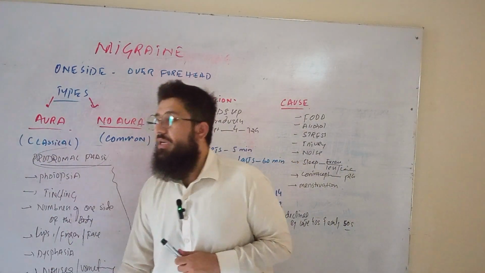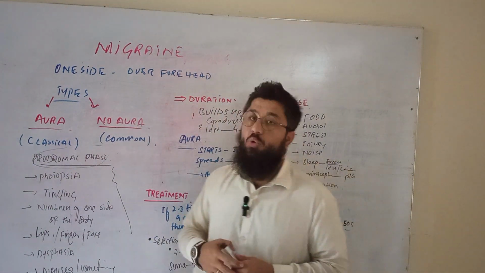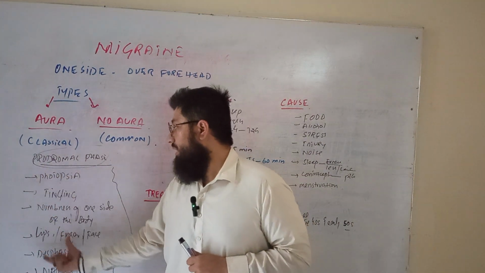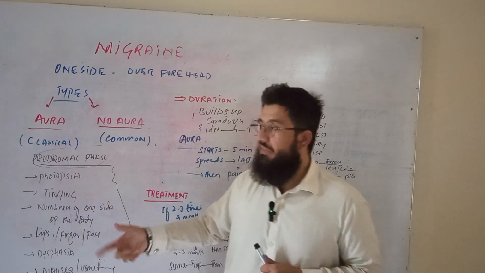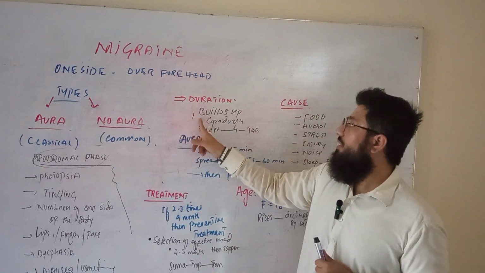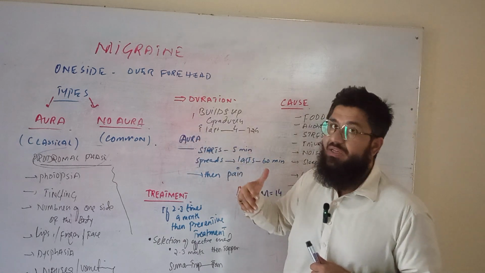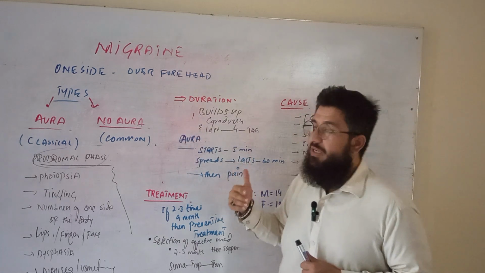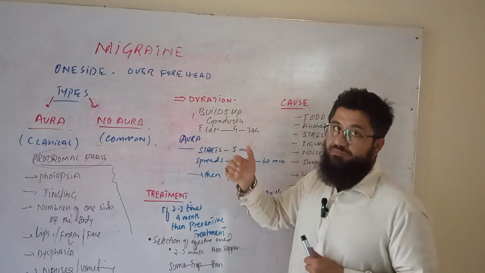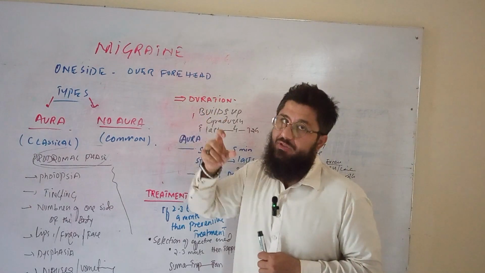Got it? Very simple point. And we have another category of patients, those that have no aura, no kind of these feelings, photopsia, tingling, nothing is seen in them. What they say is that they actually feel their pain is going to start, and that builds up very slowly, gradually, and by the time that pain aggravates to an extreme level.